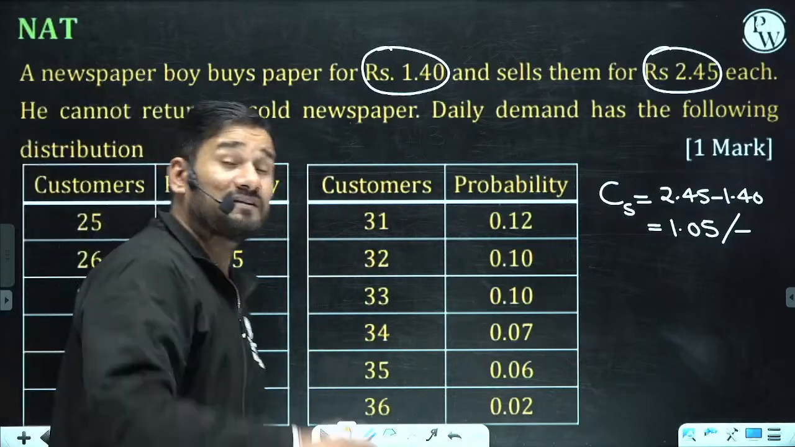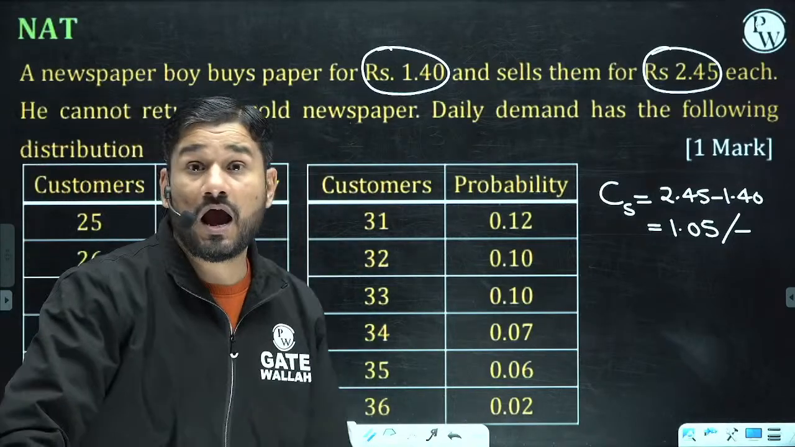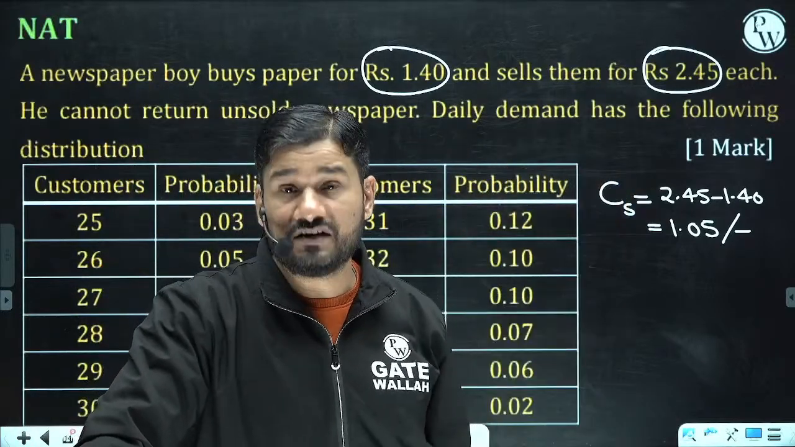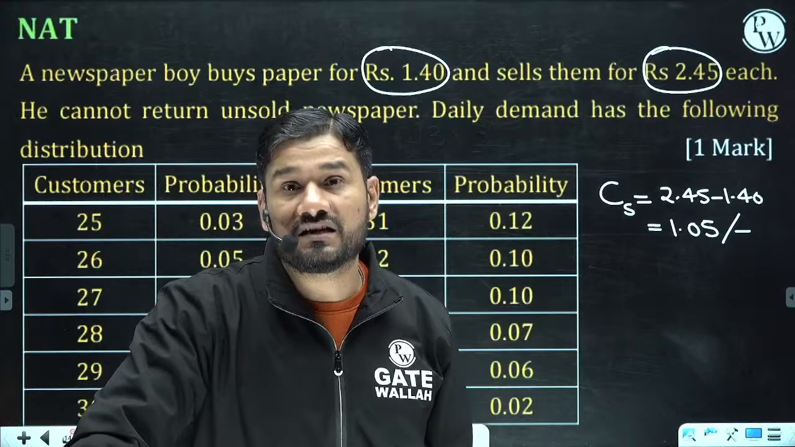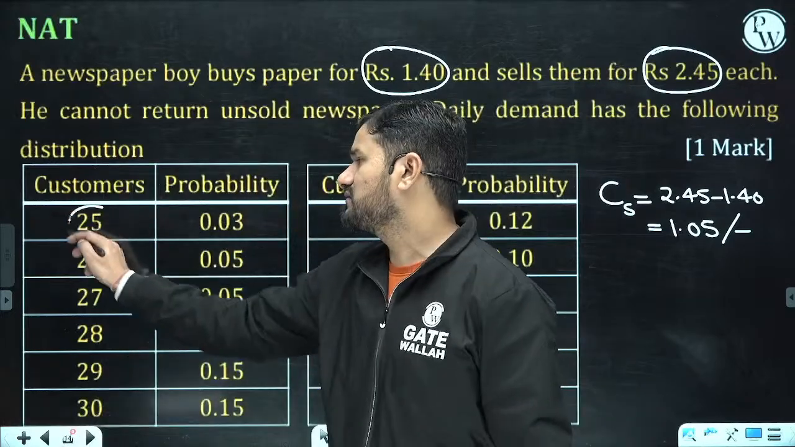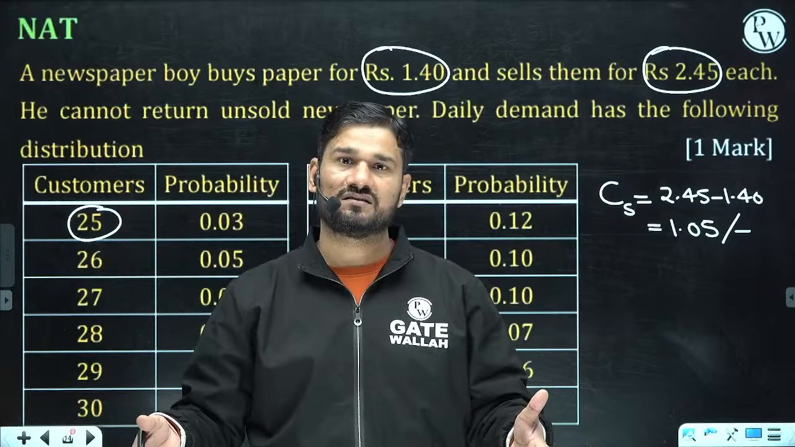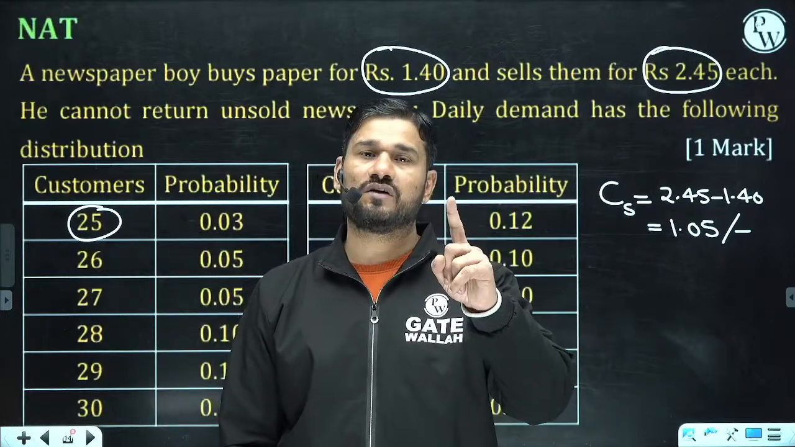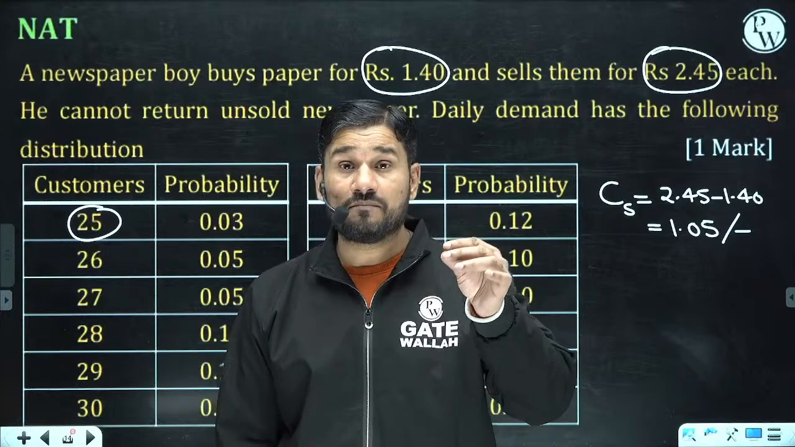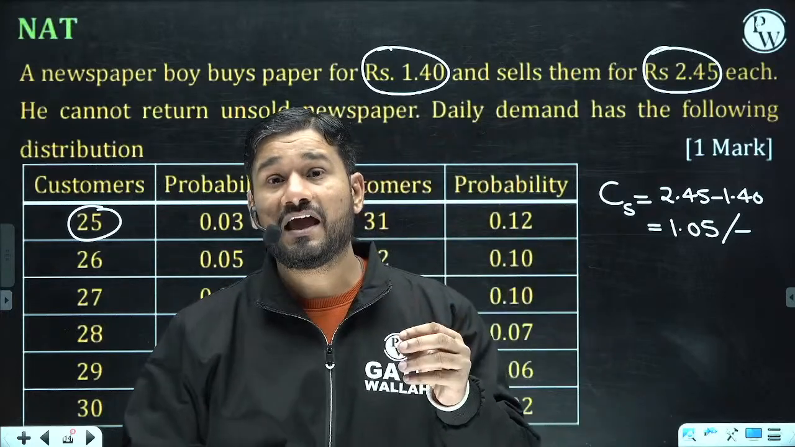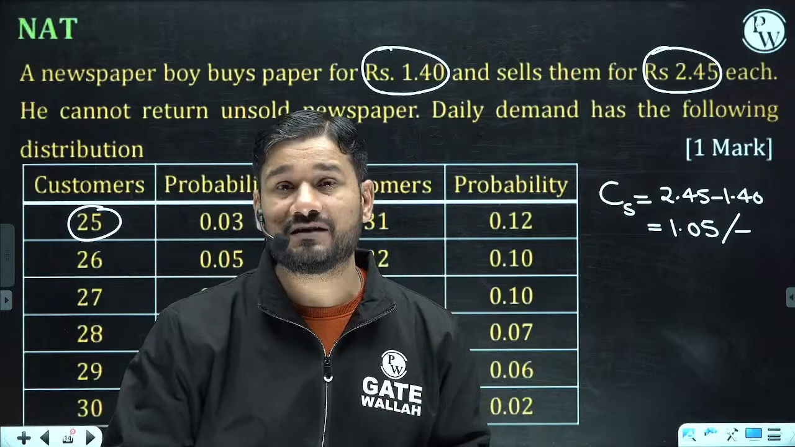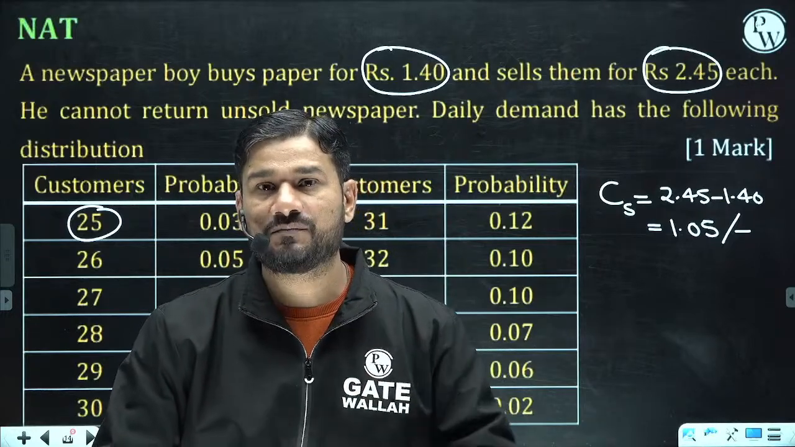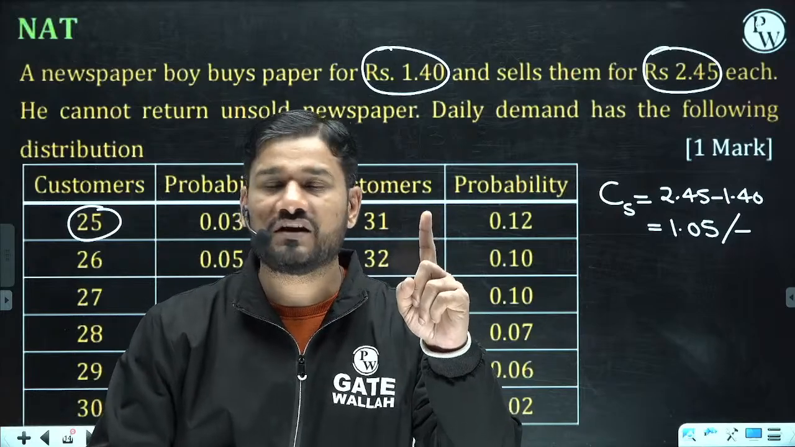But suppose I am keeping 26 newspapers and the demand is coming only for 25. What is going to happen? I am not short. I over forecast the demand. The demand is coming only for 25 and I am keeping 26. It means I will not be able to sell out the one newspaper.